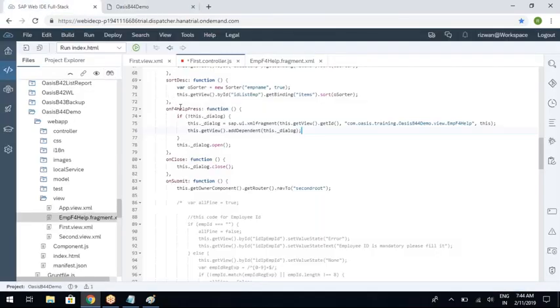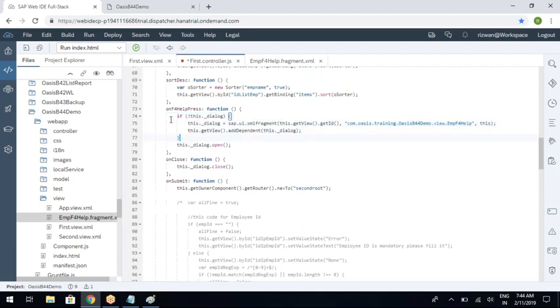In that case, this function gets executed again, but now this variable is already pointing to the fragment, so it won't get inside the if condition because my fragment is already loaded. You should not load the fragment again and again, which decreases the performance.